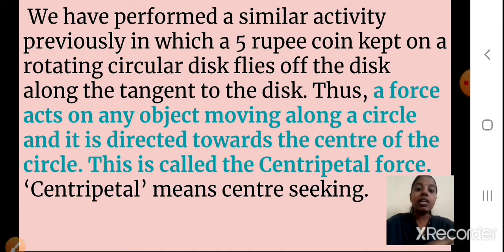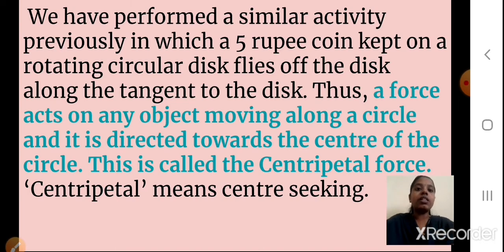Centripetal means center seeking, so the force is a center seeking force. Okay students, I hope you understood this.